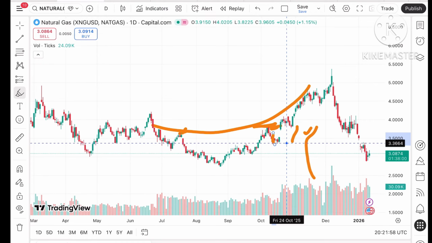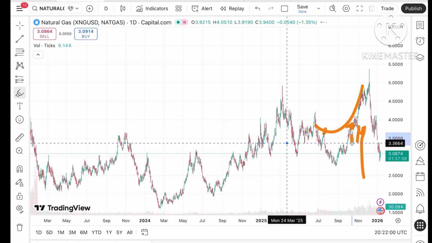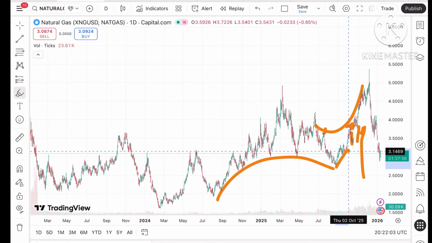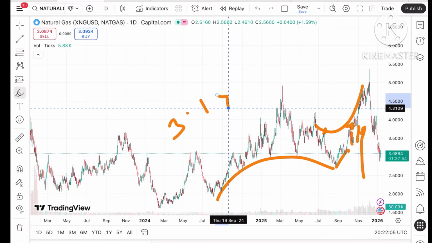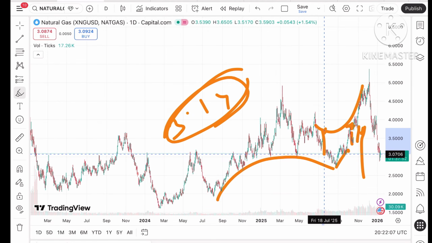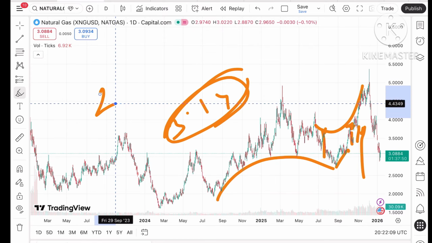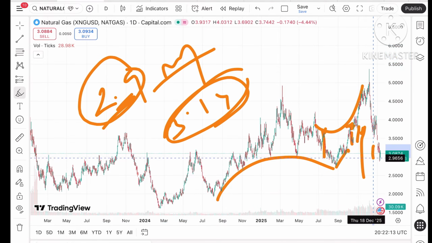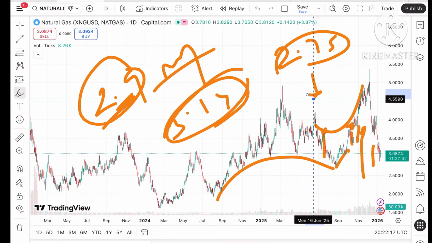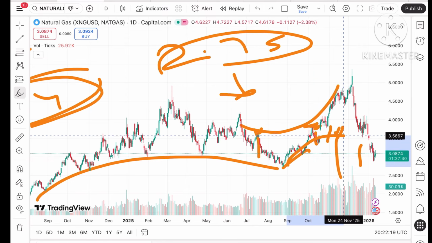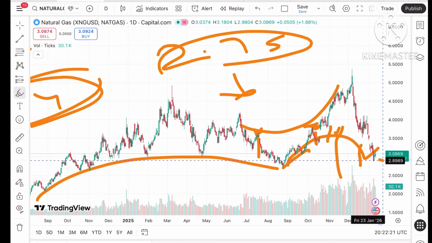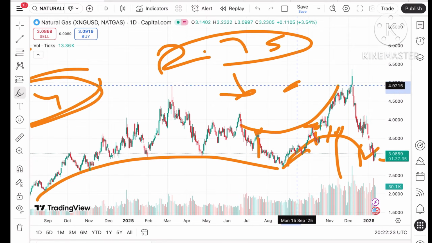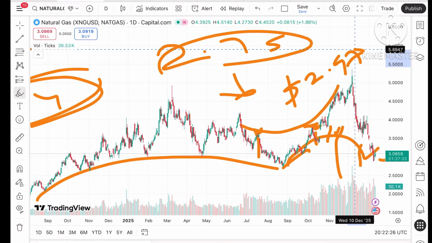Now on the downside, the bigger pattern is showing a downside if the price keeps falling below a level of $3.14. If the price falls below this level, chances are very high it can cross a level of 2.9, because this particular pattern is already weak. So we can see a further fall and a chance of going towards 2.75 and then a further fall. The smaller pattern is also showing a downside. If the price falls below a level of around 2.97, we can see a further fall.